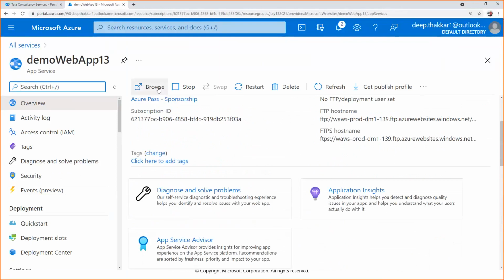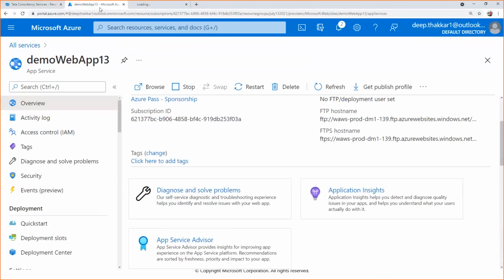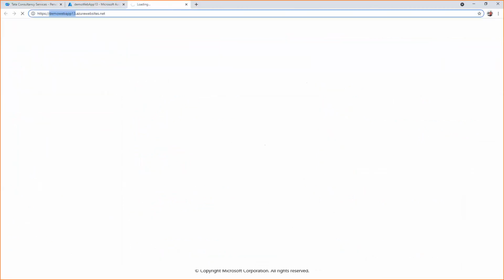If you click on browse, this is that URL I showed you, right? Demo web 13 at azurewebsites.net. Now there is nothing inside it. If we want to give our code there, we can automatically provide its data there. So let's just try it.